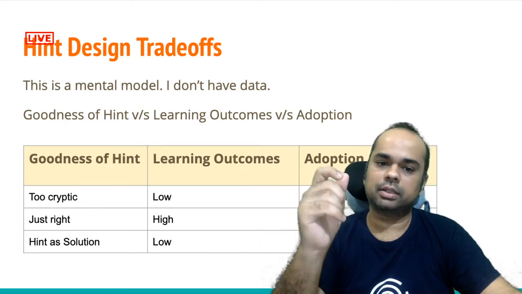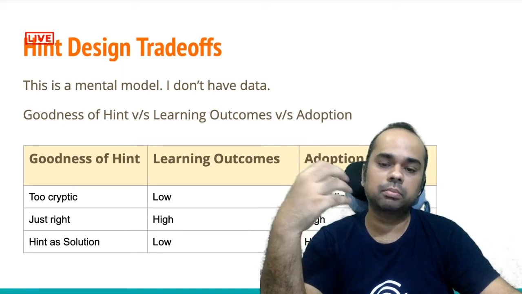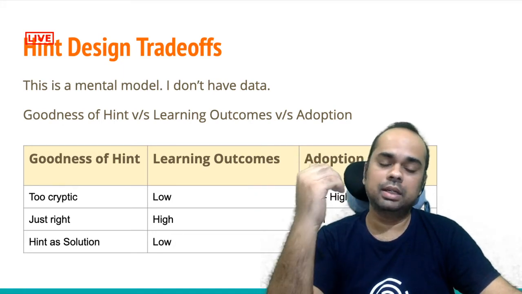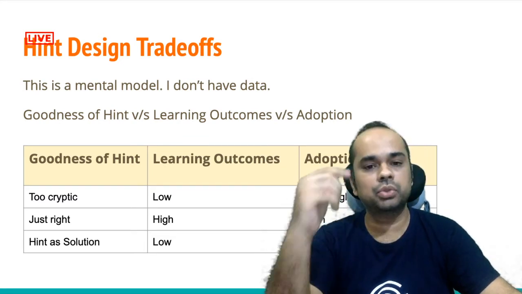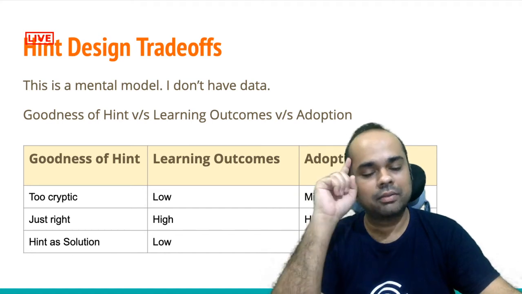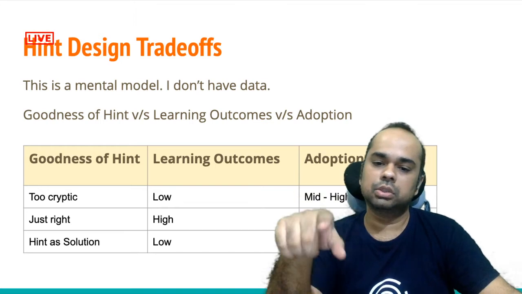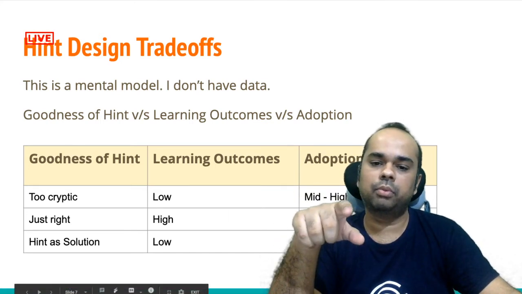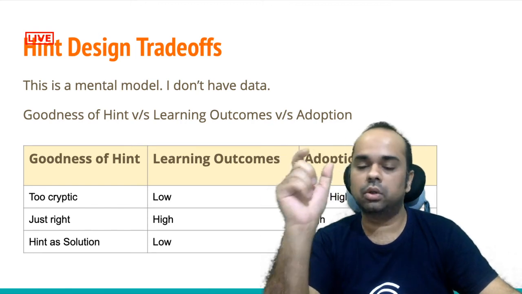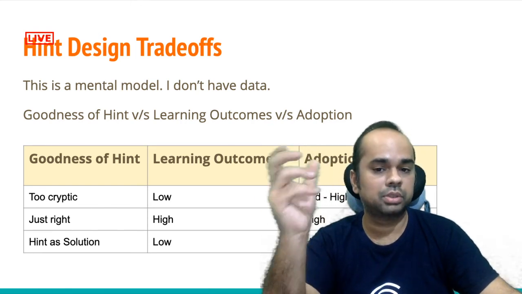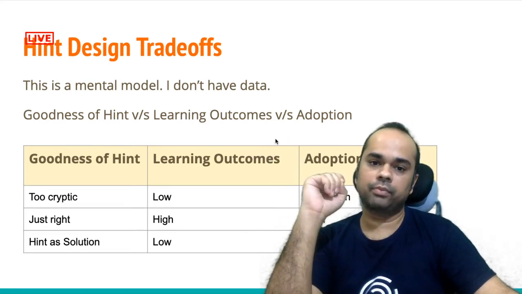The hints are just right, the learning outcomes can be high, and the repeat usage of the product can be high. If the hint is a solution, the learning outcomes can be low, but the adoption can be very high, because the learner might get a feeling that he or she is learning really very fast. So this is the thing that I really want to point out over here: hint as a solution can have some implication on the revenue side, in fact a very positive implication, but the learning outcomes do suffer in this particular case.